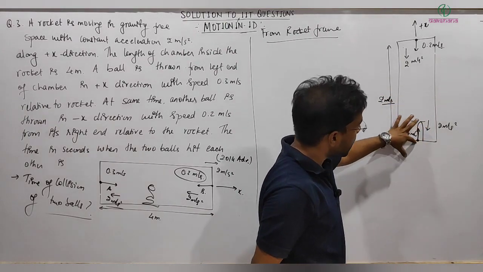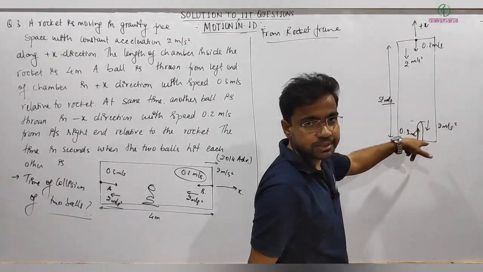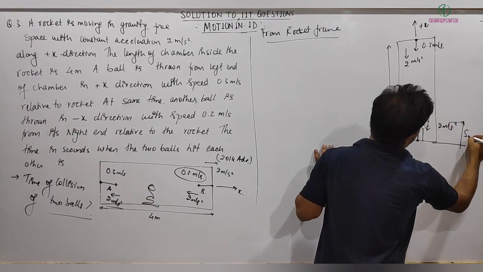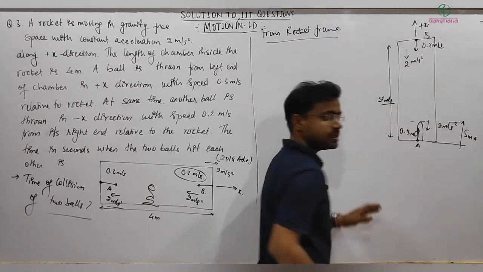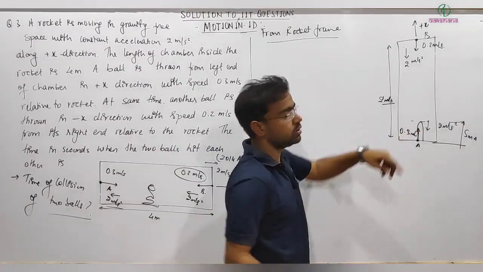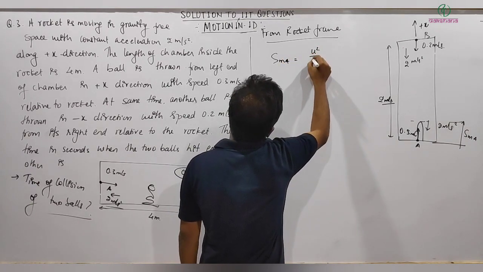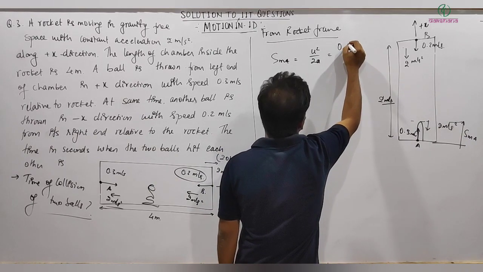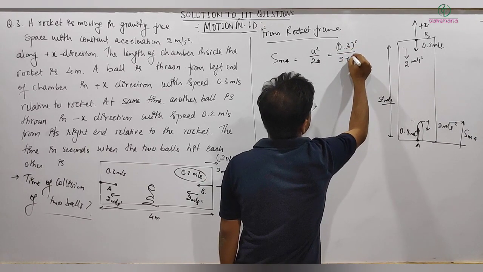So finally, how much time will it take to reach here, or what will be the maximum distance? Let's say this is the maximum distance SM, this is ball A, this is ball B. SMA is the maximum distance by ball A. That can be written with final velocity 0, so SMA will be equal to U square by 2A, that is 0.3 square divided by 2 into 2, which is 4.